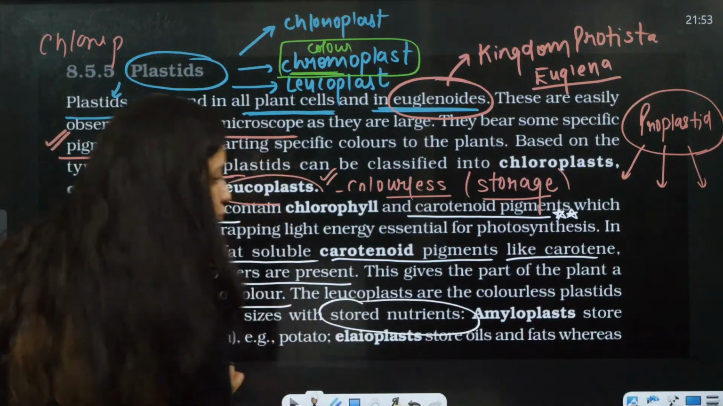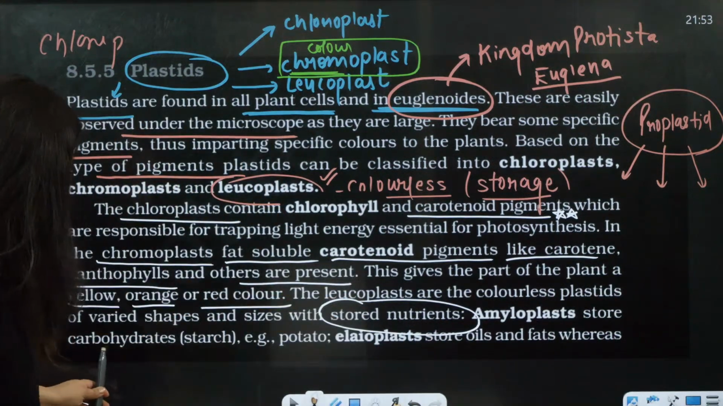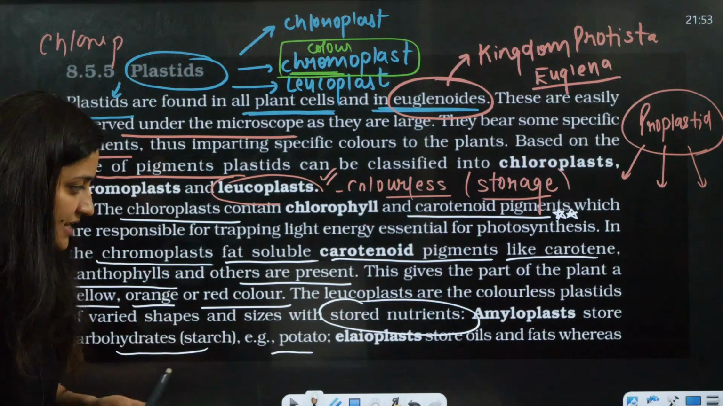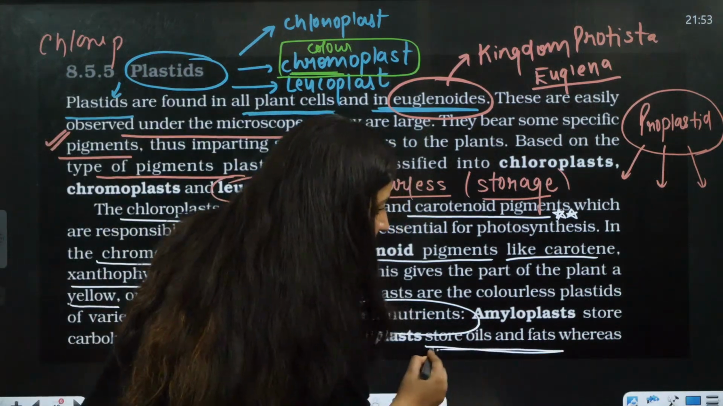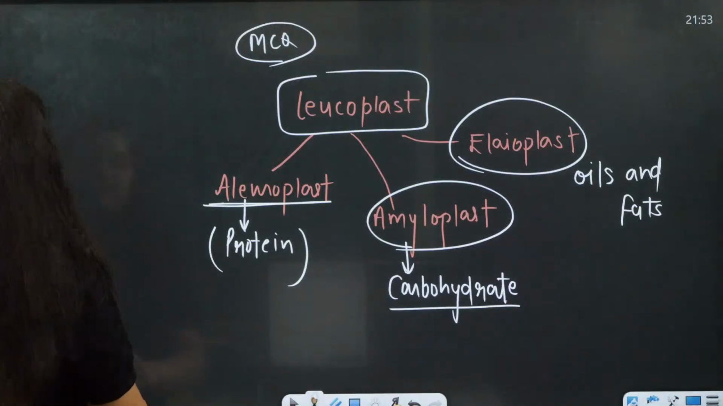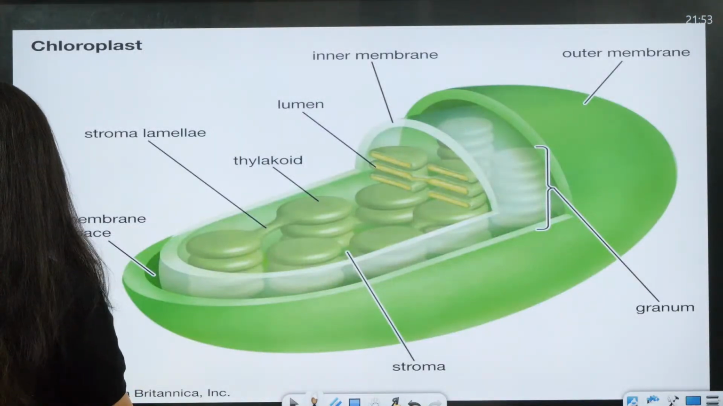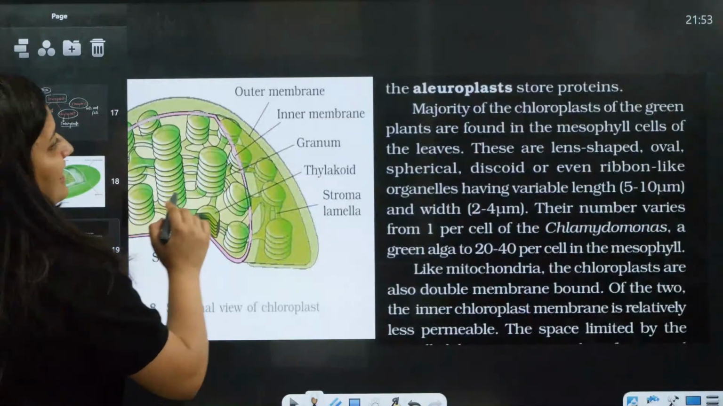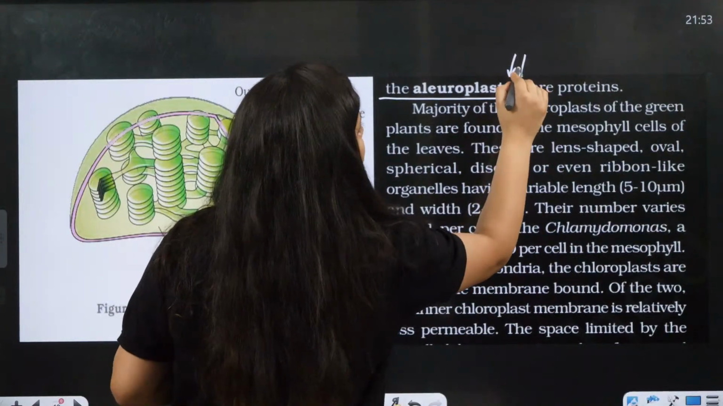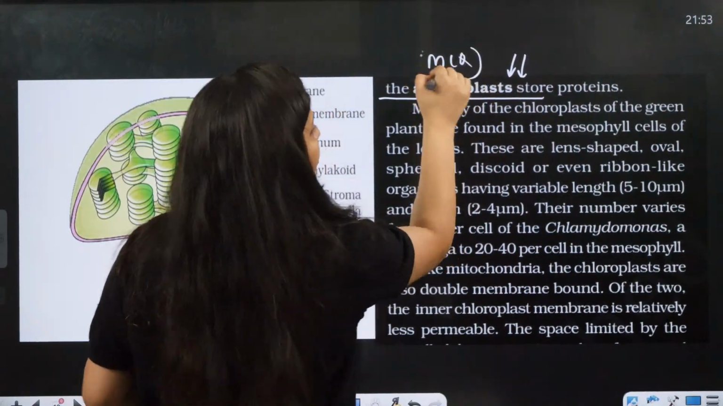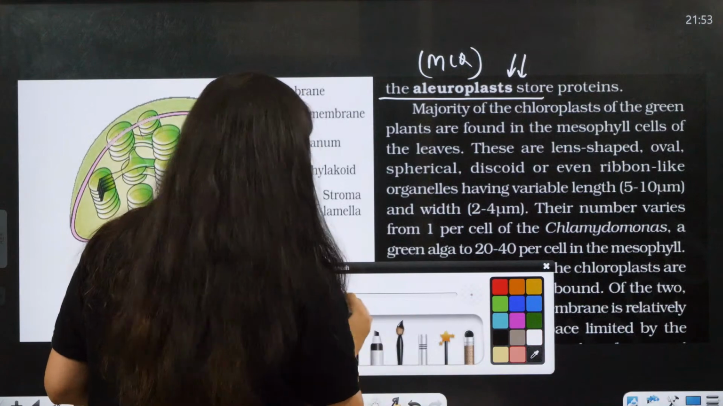They help in storing nutrients. Amyloplast will store carbohydrate, an example is potato. Elaioplast will store oils and fats, bache, and aleuroplast will store protein. So it is important. Clear, bache?